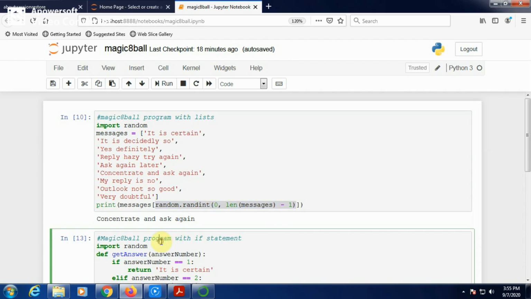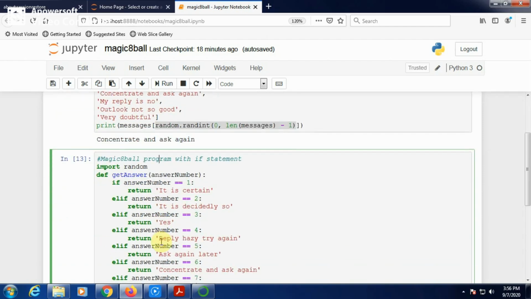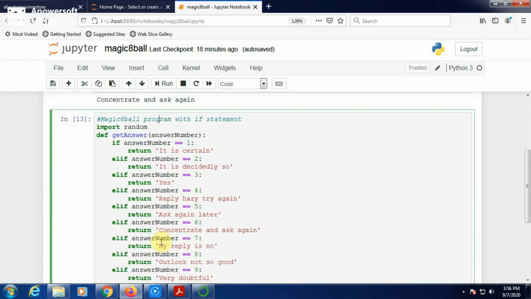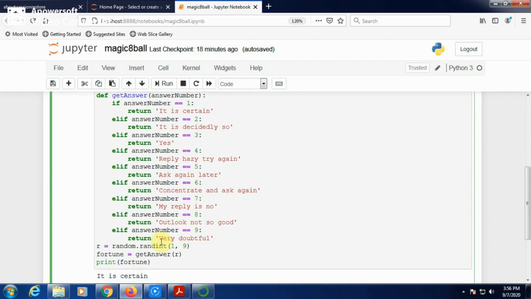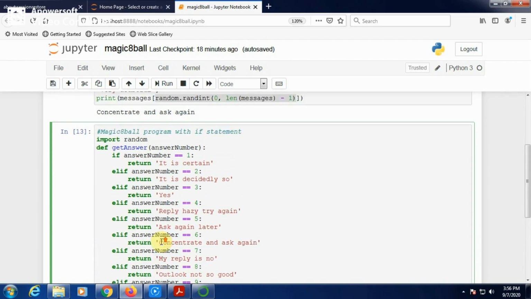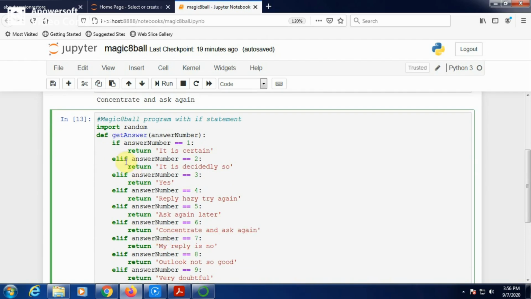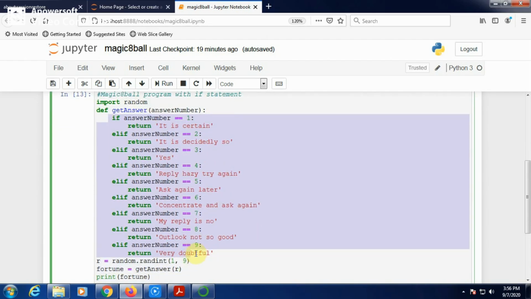But if you write the same program using if else, the program will be very lengthy. You can see, this if else statement, this much, these many statements. How many statements are there? More than 18 statements are there.